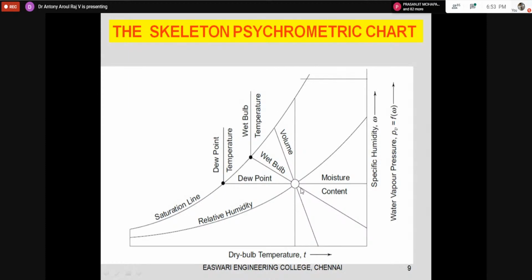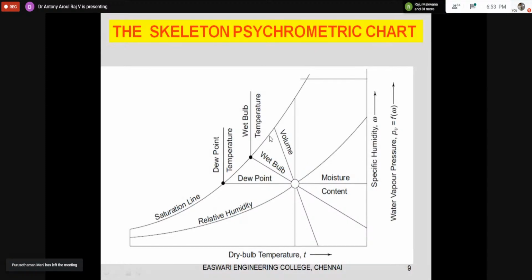For example, if I take a location here, for this specific humidity, the corresponding dew point temperature will be here, and the pressure will be here. Similarly, if I take this point, the specific humidity will be this value, and the corresponding dew point temperature is increasing. So when I am increasing the specific humidity or vapor pressure, the dew point temperature will be increasing.